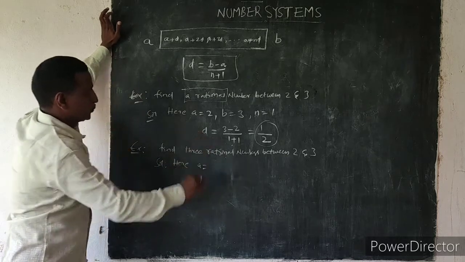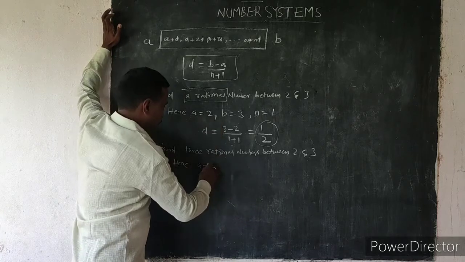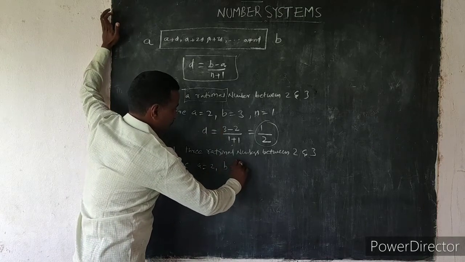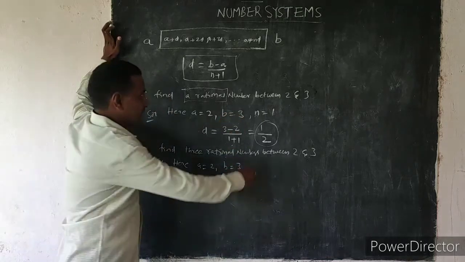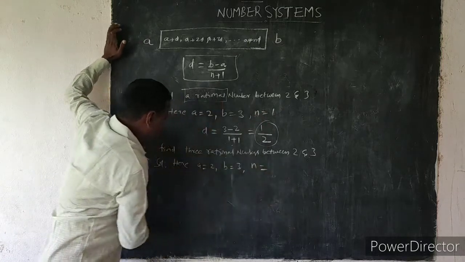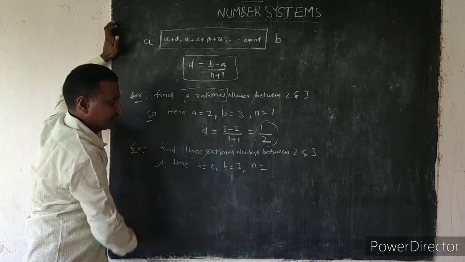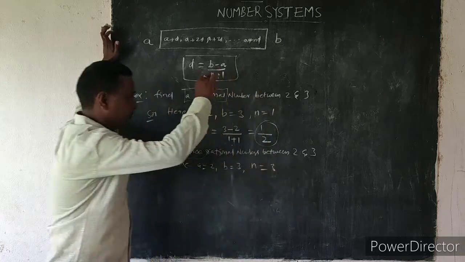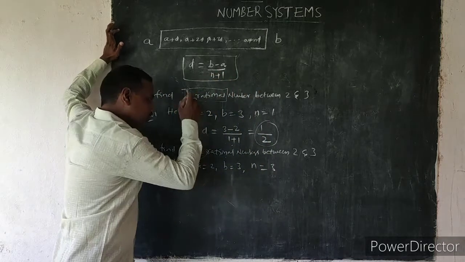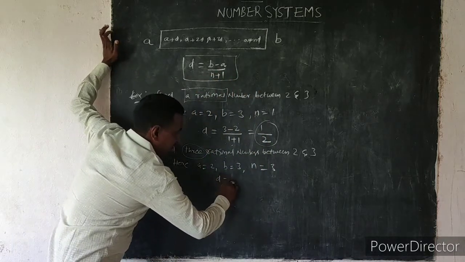A equal to 2 and B equal to 3. N equal to how many rational numbers? 3 rational numbers. N equal to 3. So first find D.